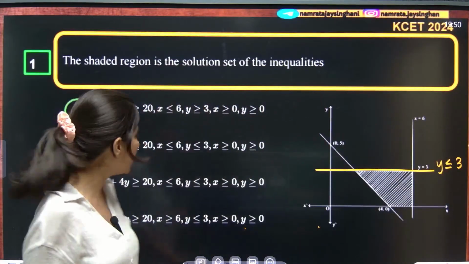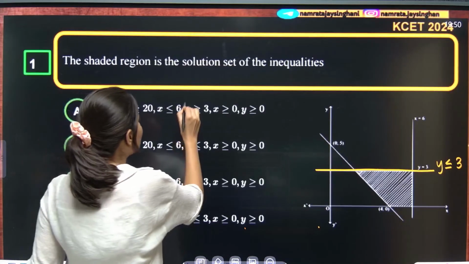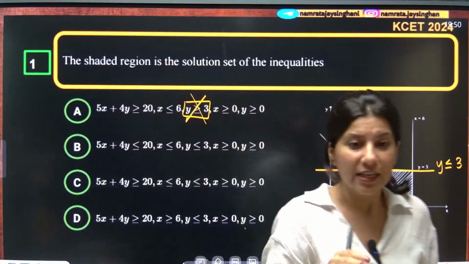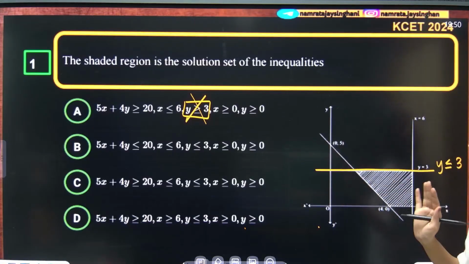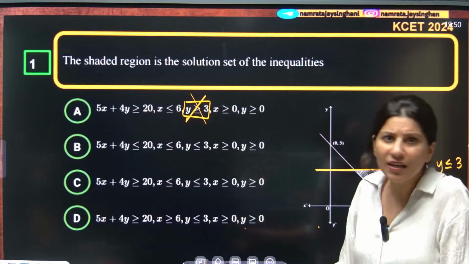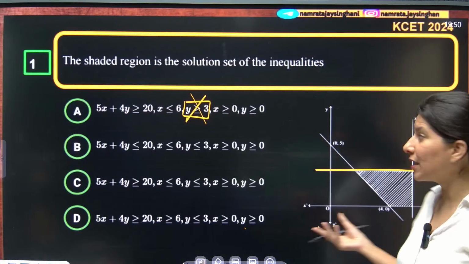Yes, y should be less than or equal to 3. Correct. Y greater than or equal to 3 in option A is absolutely wrong, so we have eliminated that option. Also, we can see that the area is in the first quadrant, so x and y both greater than or equal to 0 appears in all the options. It is not helping if I try to eliminate options with that.